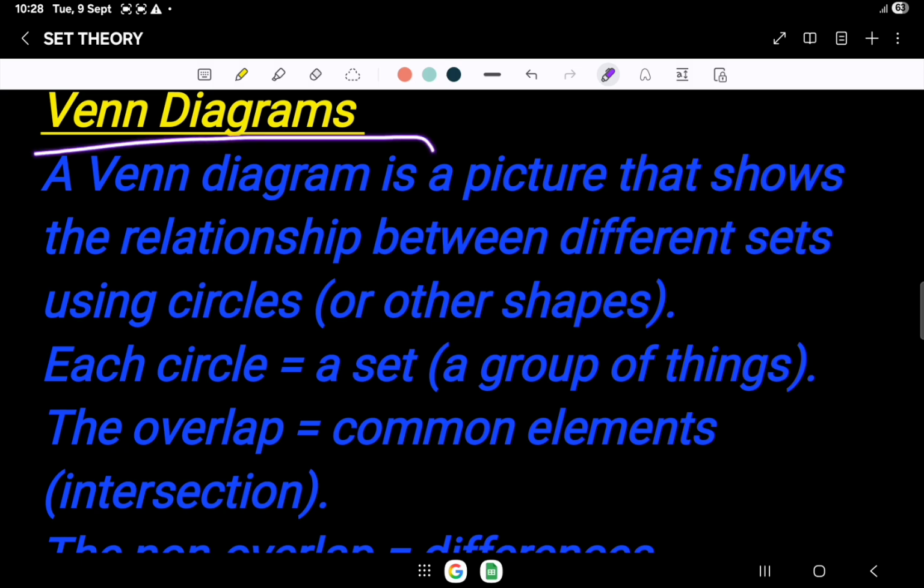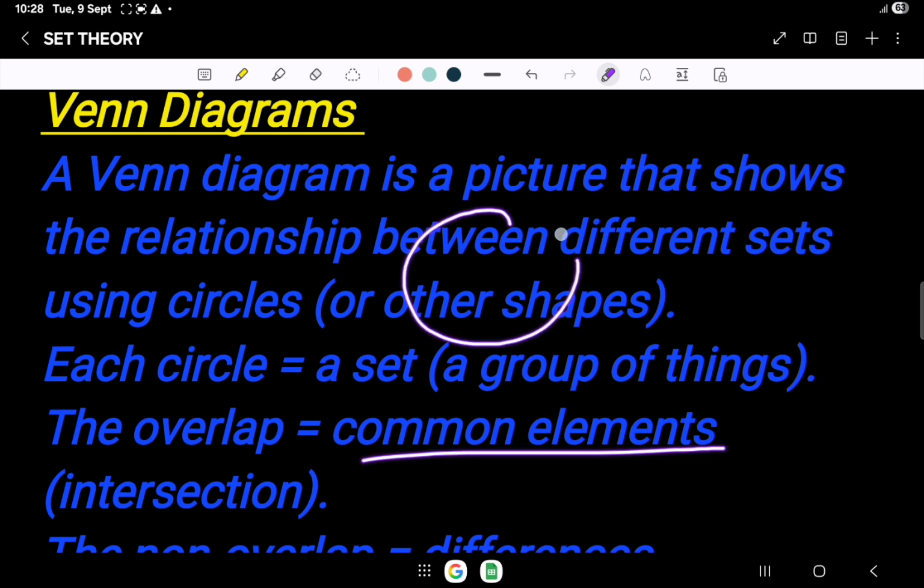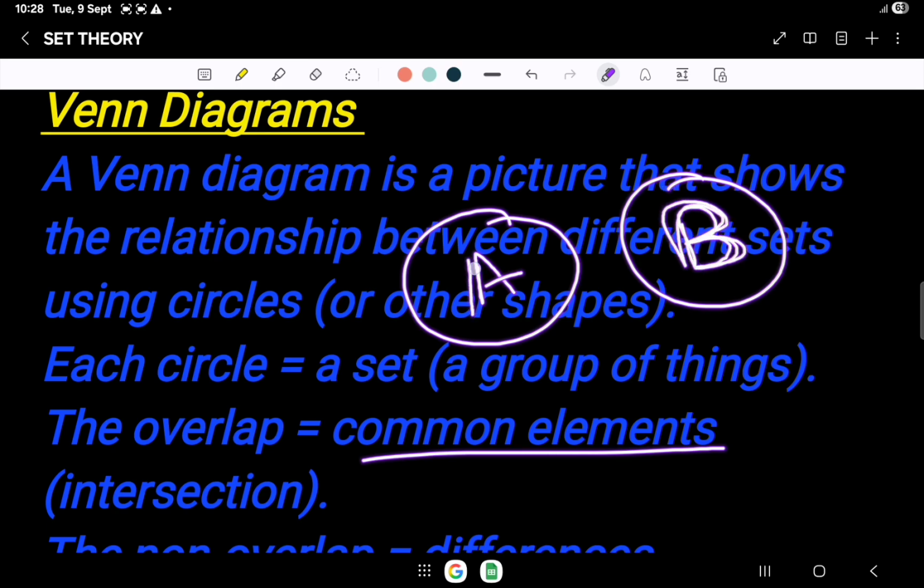Next is a very important concept and a very easy concept, that is the Venn diagram. What is a Venn diagram? A Venn diagram is a picture that shows the relationship between different sets using circles. Each circle equals a set. The overlap is the common element. For example, we have two sets A and B. If these sets have no common element, then they will never overlap, but if they have one or two elements in common, they will overlap.